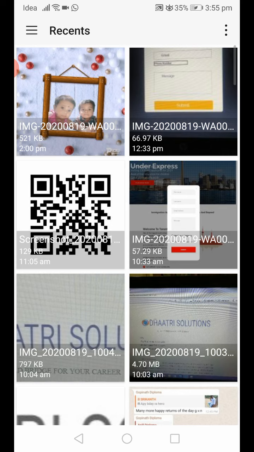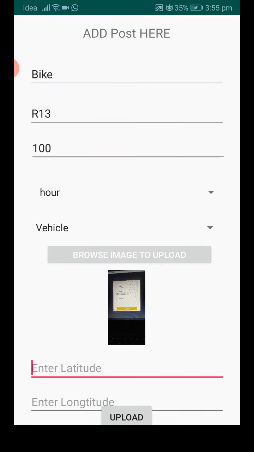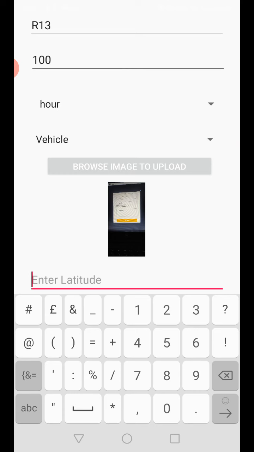Choose image, your post image. I don't have any vehicle details, so I'm selecting one random picture. Where the bike is available, we need to give the latitude and longitude of that bike rental position.